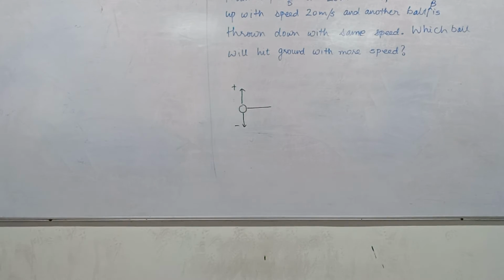Ball is thrown up from a tower. That is what is written. Do one first, do two later. Minus.